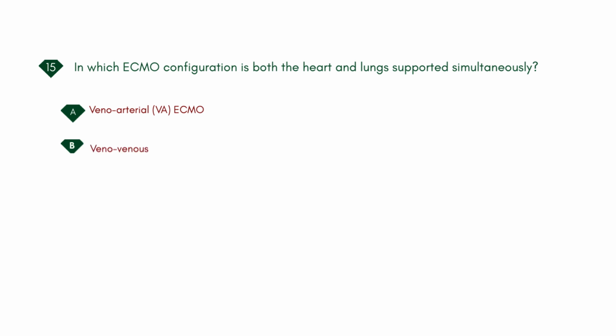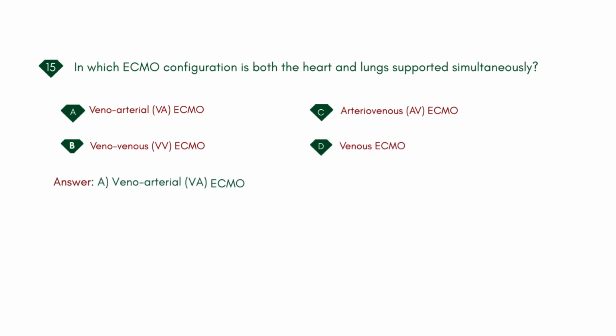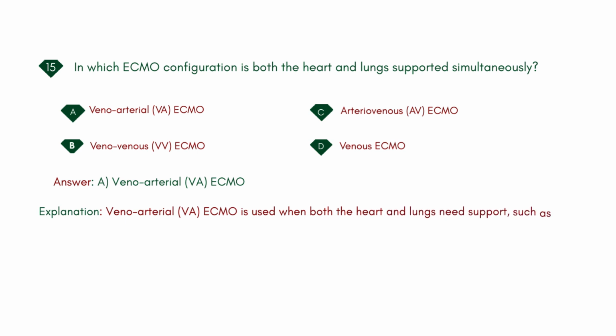In which ECMO configuration is both the heart and lungs supported simultaneously? A. Veno-arterial, VA, ECMO. B. Veno-venous, VV, ECMO. C. Arteriovenous, AV, ECMO. D. Venous ECMO. Answer: A. Veno-arterial, VA, ECMO.